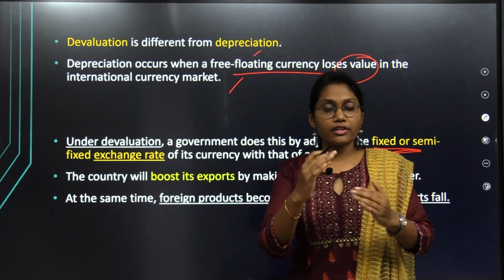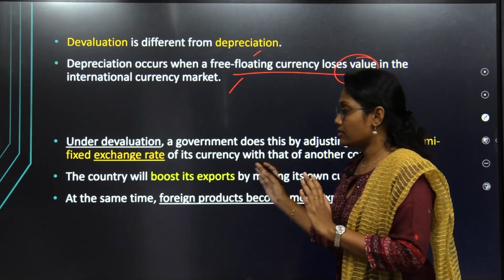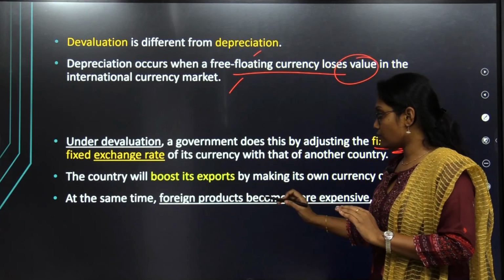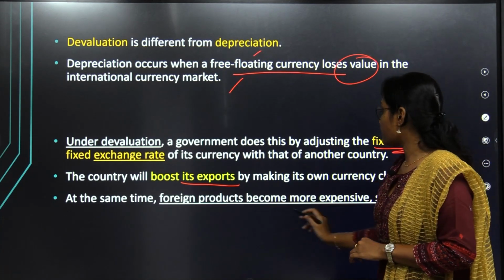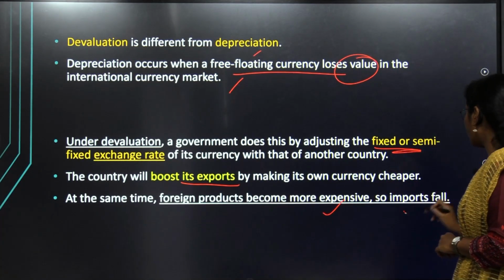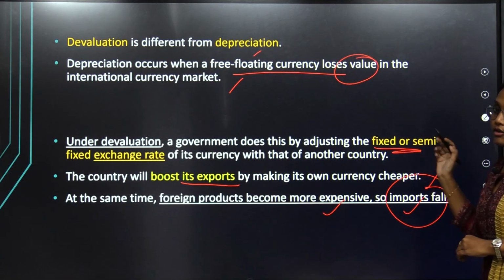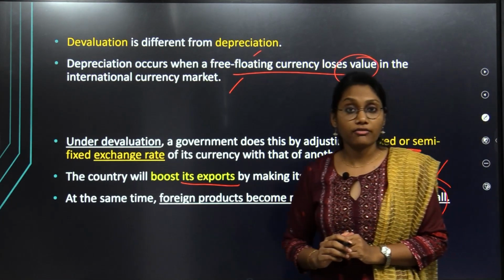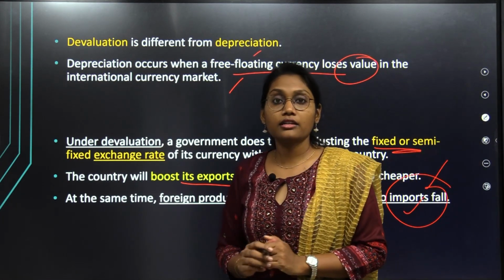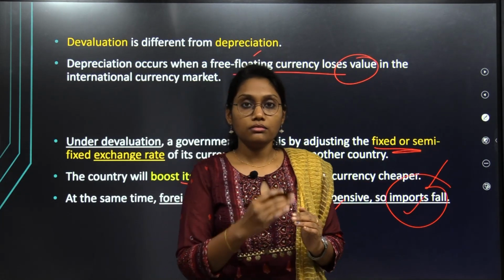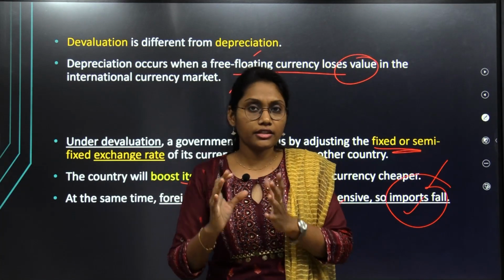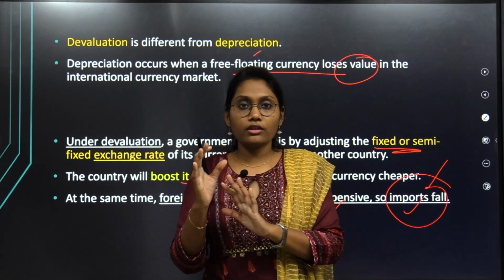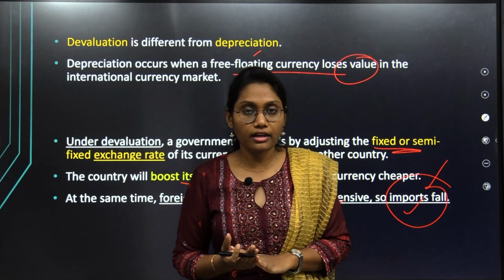Okay, so the exchange rate of the currency will be decided by the government so as to boost its exports. At the same time, foreign products become more expensive, so imports will fall. It will be one of the consequences resulting from devaluation. Here, the government is focusing on overcoming the trade deficit or any other deficits of the country. It will focus on increasing the exports of that country.